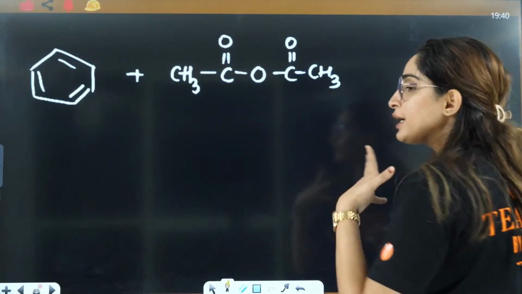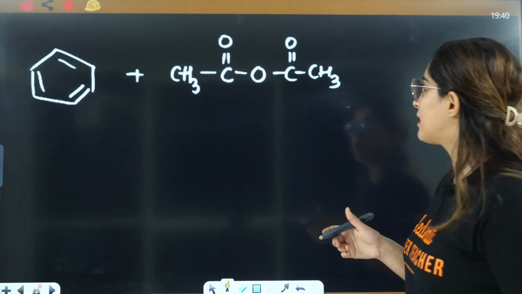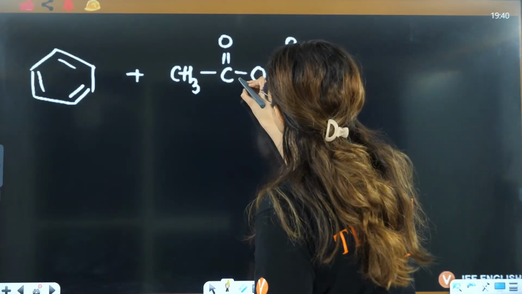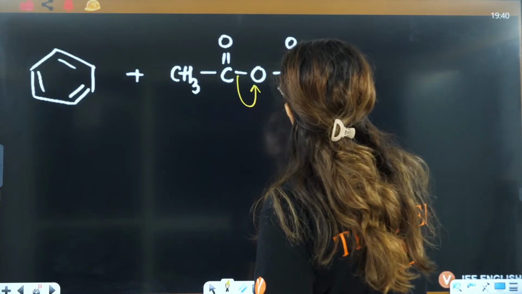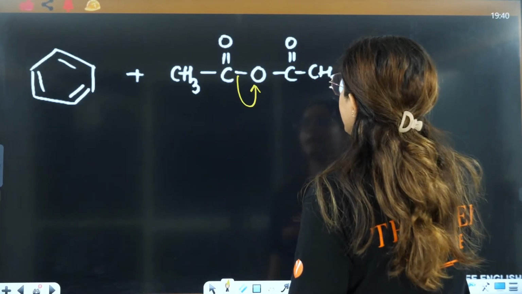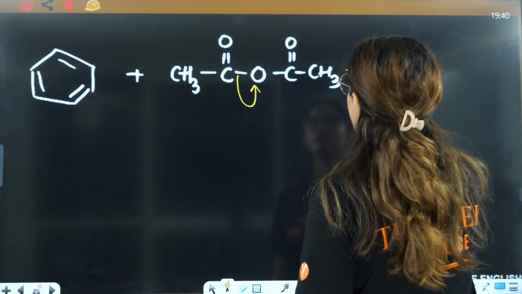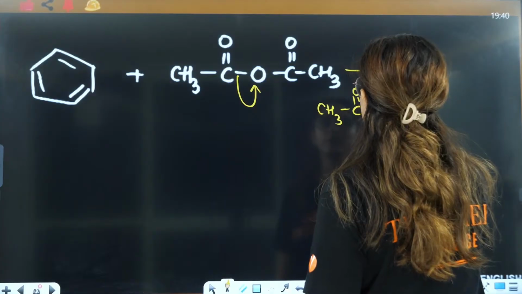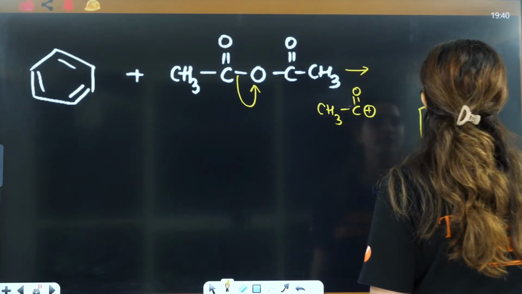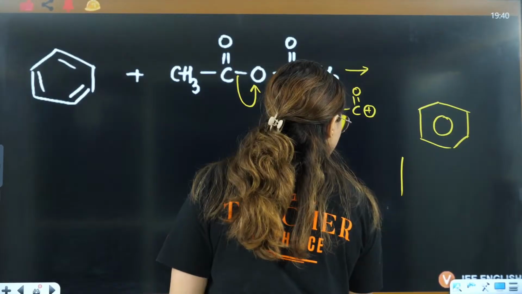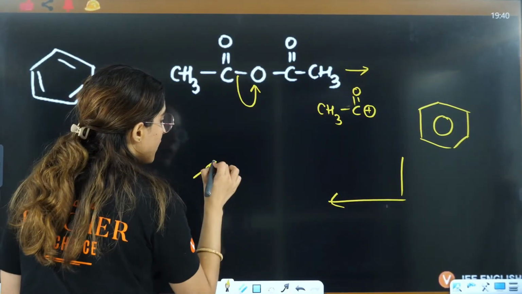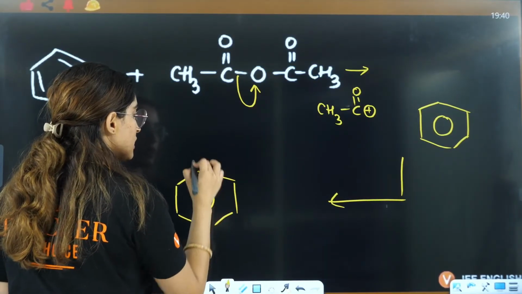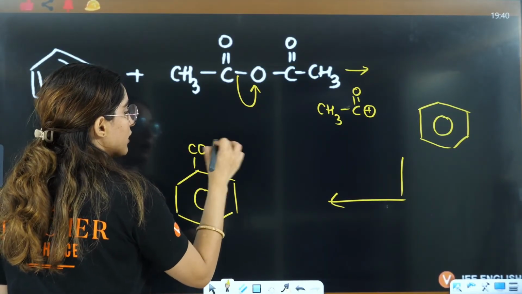Now, it's not like only acyl chloride can give you this answer. Even if you have acid anhydride, the same reaction will take place. This negative part will shift here, and you will have the formation of CH3C double bond O positive, which will attack this benzene ring and give rise to COR.